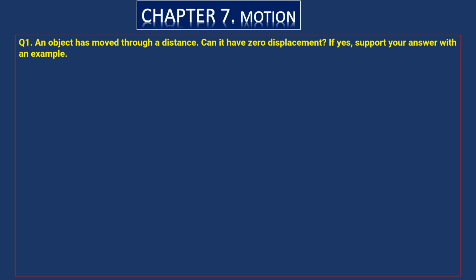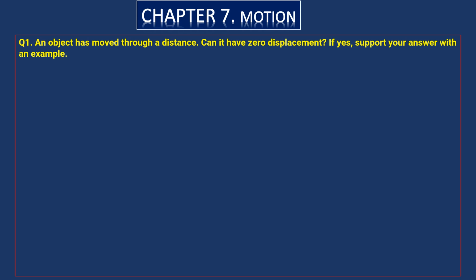The same object, after reaching a certain distance, if it comes back to its starting point, its distance will be doubled, but its displacement will be zero.